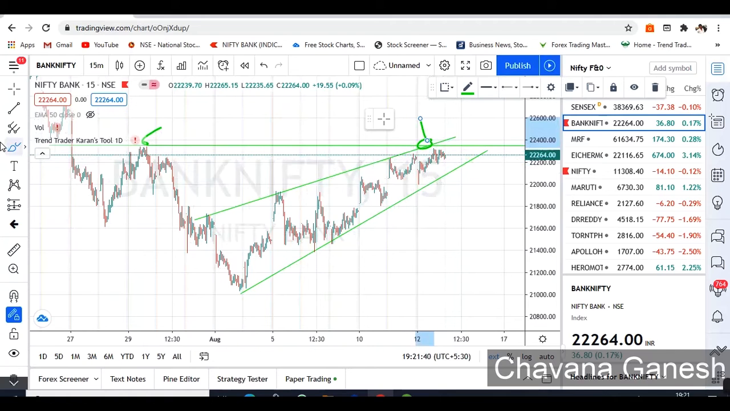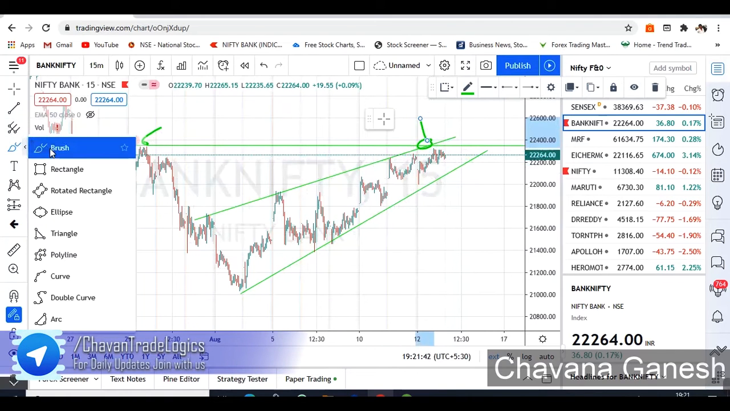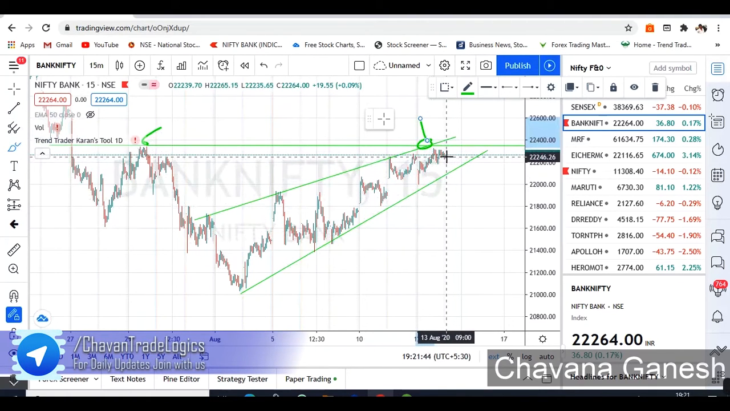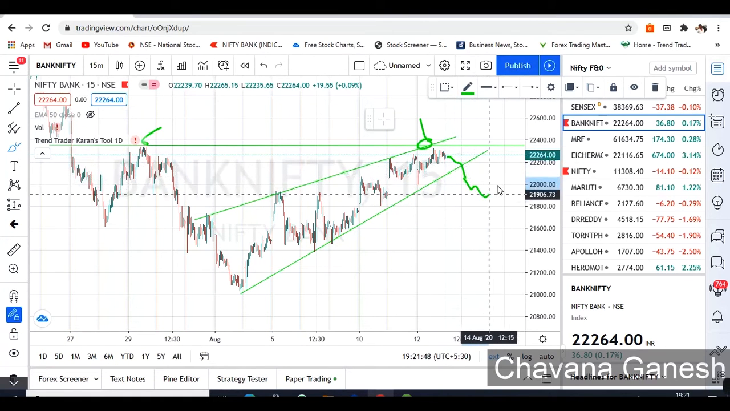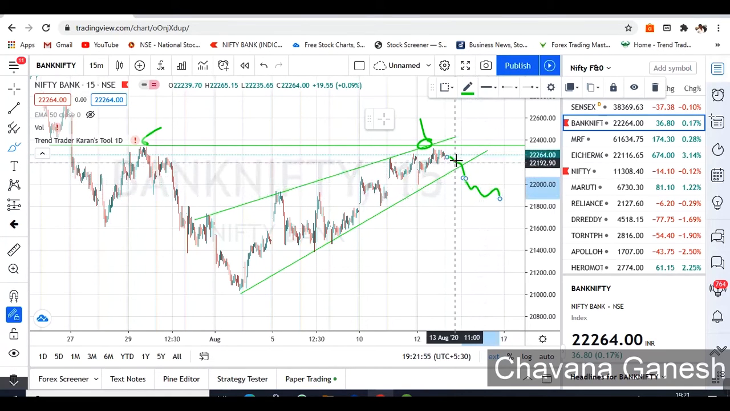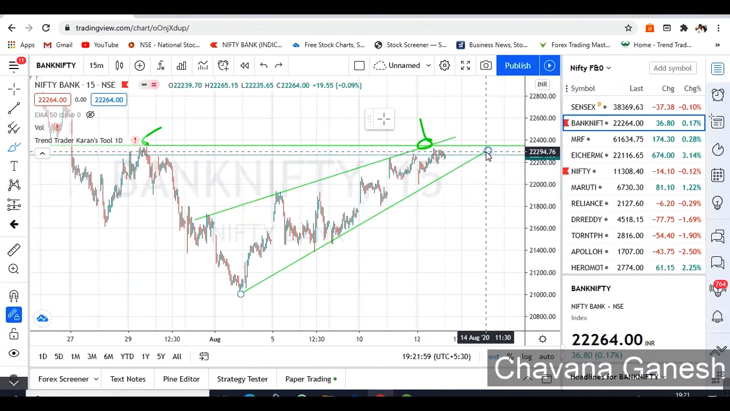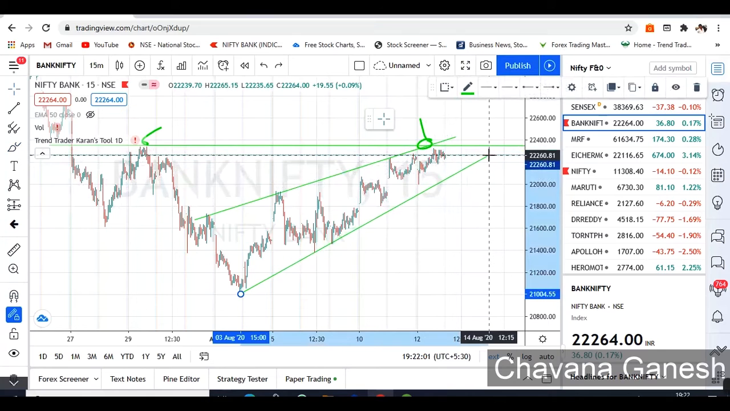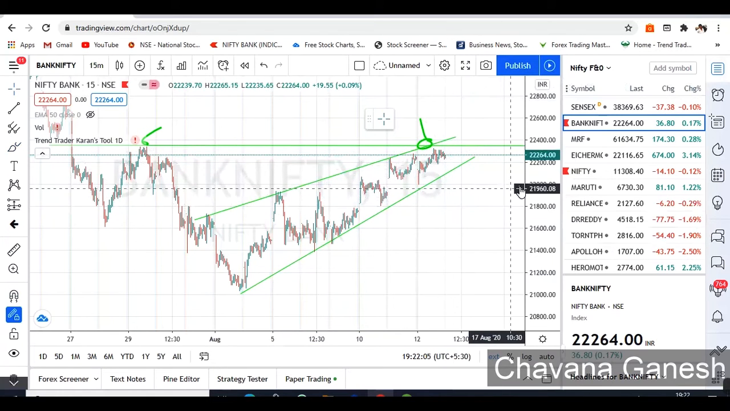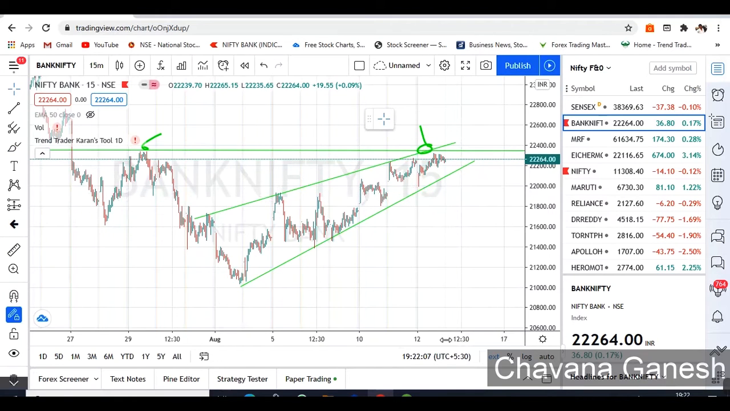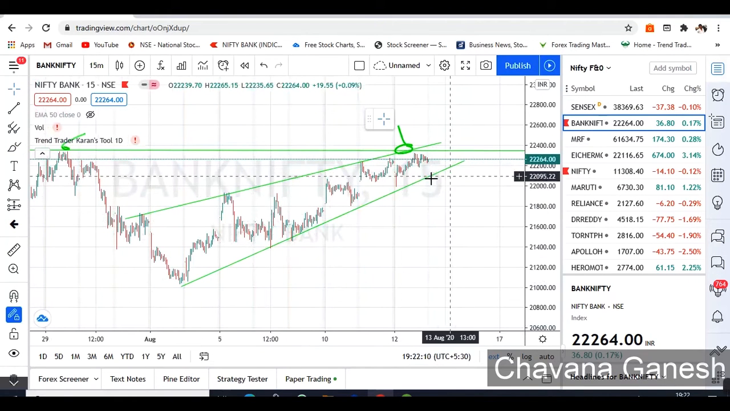Tomorrow is the weekly expiry day. We can expect a downfall from here, which means we can expect good moves. But don't take trades without any plan. Observe where it opens and wait for the breakout, and then take the positions. We have to observe this trend line clearly. Definitely tomorrow is an expiry day. I'm expecting a good move for downfall after this break.